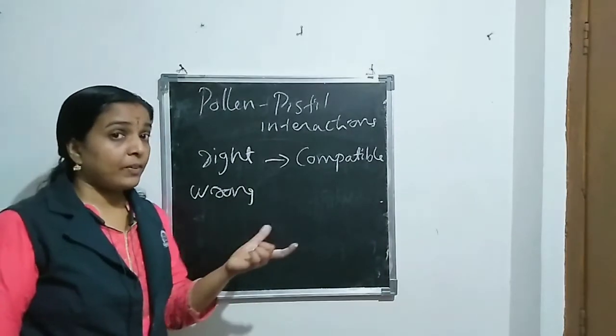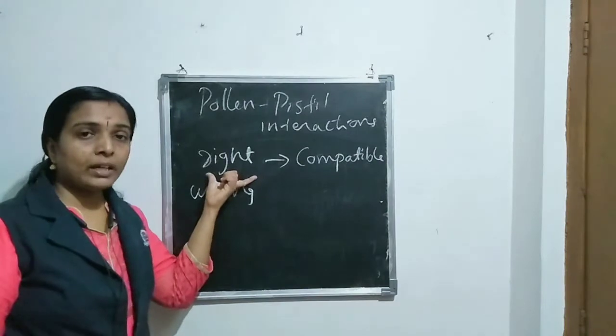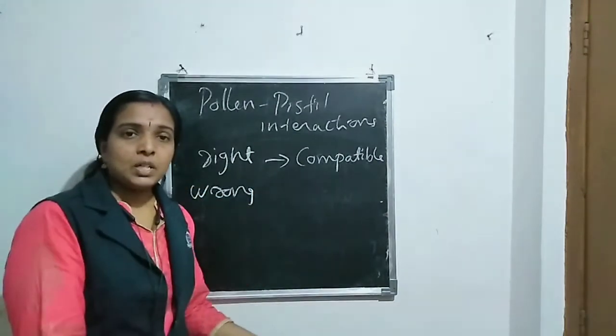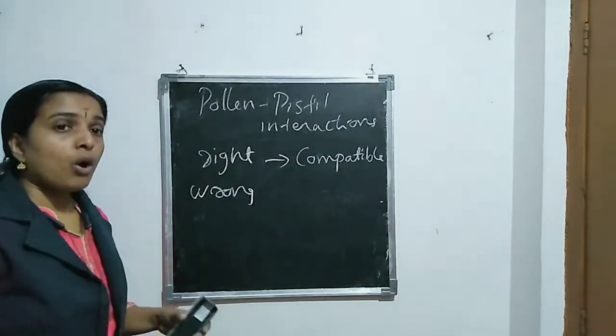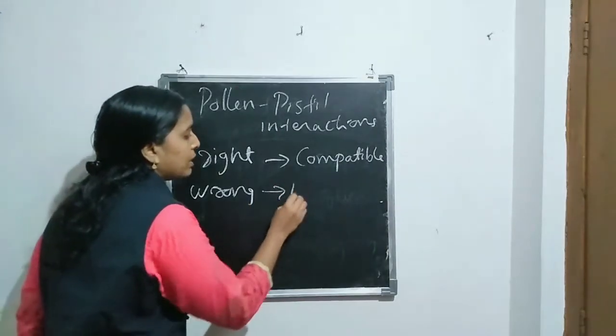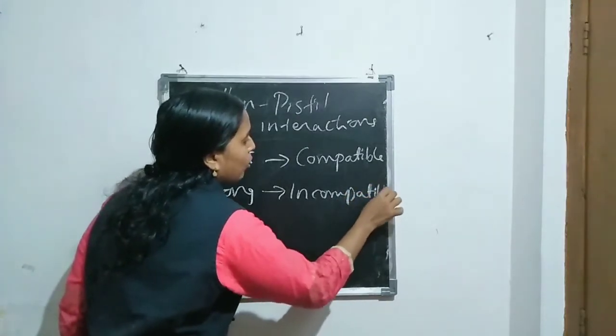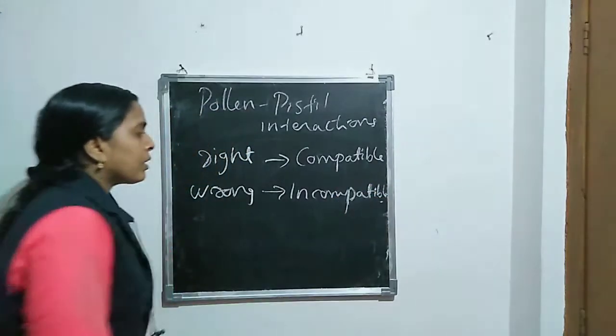Then the wrong pollen grain means an incompatible pollen grain.